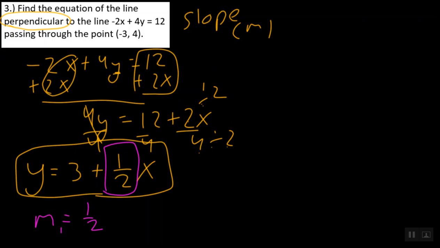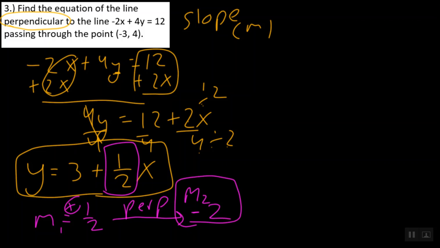Now, why is that so important? Because now once I have this slope, I can actually find the slope that is in fact perpendicular to it. So for a perpendicular slope, we take our 1 over 2, we flip it, it becomes 2 over 1, but remember 2 over 1 is the same as 2. Also, this is a positive, so this must become a negative. And remember guys, this is our m2, our second slope. Okay, well with this information right here, I know that m2 is equal to negative 2, and I know my point is going to be this negative 3 comma 4.